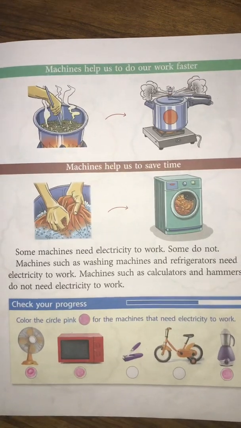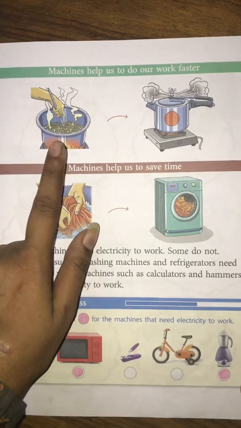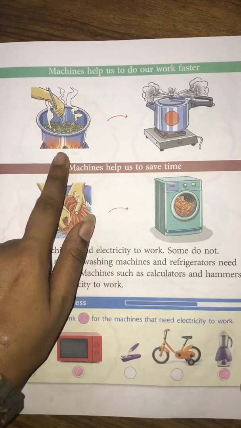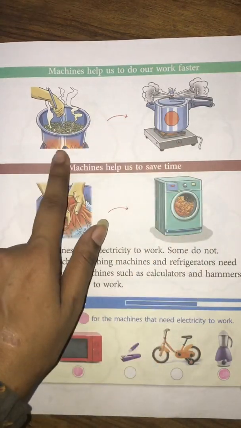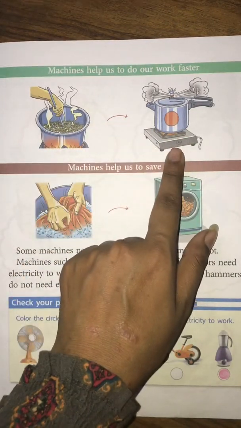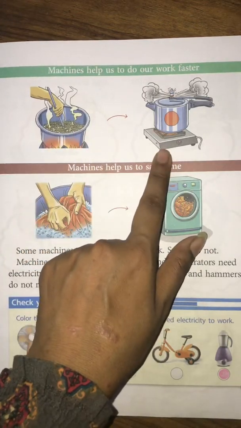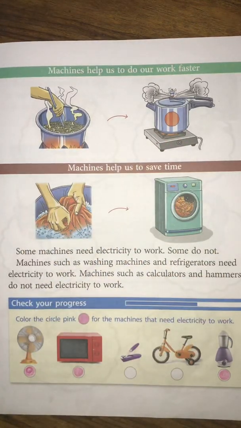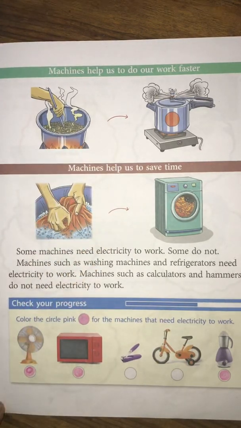Second point is, machines help us to do our work faster. Now, when we cook food in a steel pot, it takes time, children. Whereas in place of the steel pot, when we are using a pressure cooker, it cooks our food quickly. So machines help us to do our work faster.